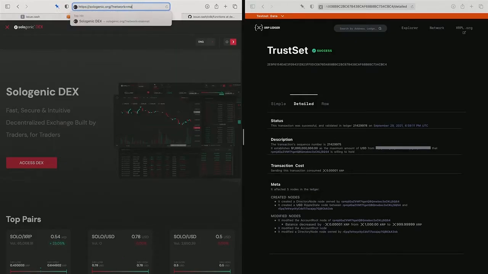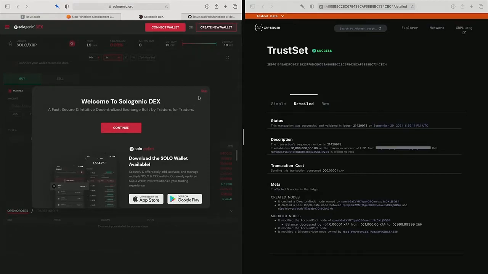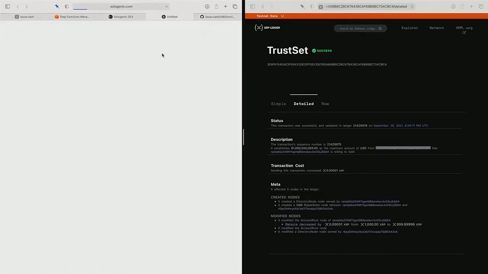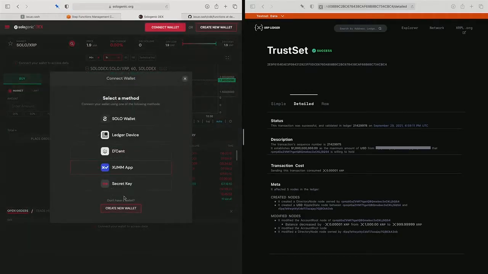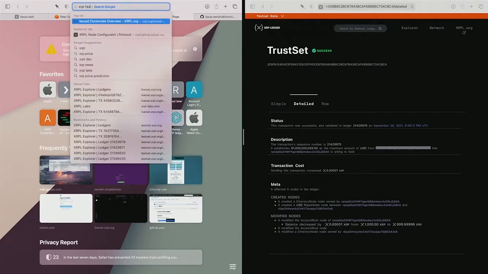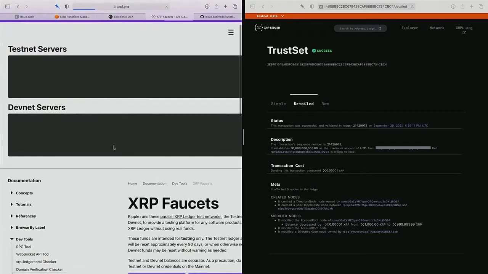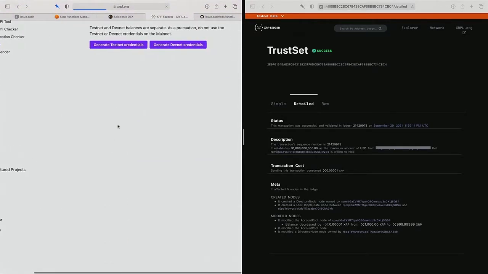So we'll go to testnet. Just skip this, create a new wallet. I don't want to do that, so we'll just do secret key. We'll go to the XRPL faucet and generate testnet.